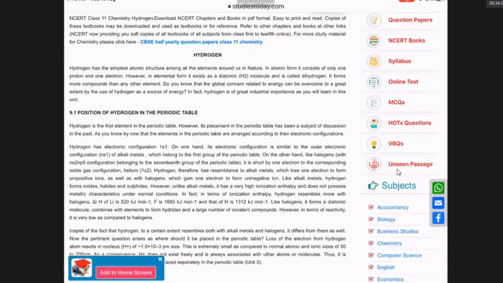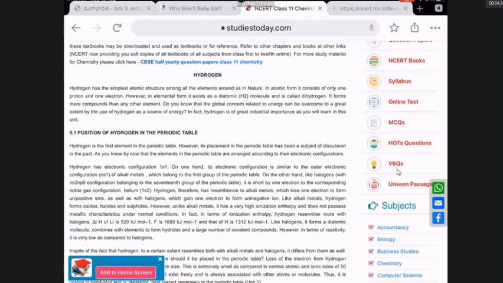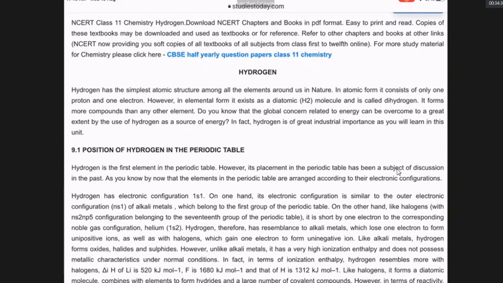Let us read what is given. Hydrogen has the simplest atomic structure having 1s1 electrons. It is the most abundant element in the universe. It's not given in the book.